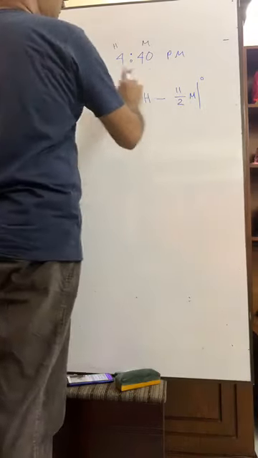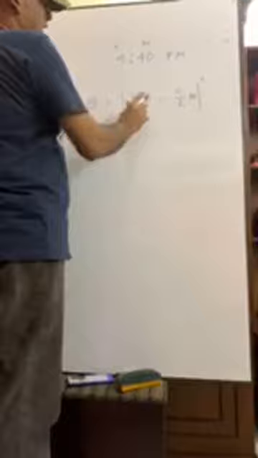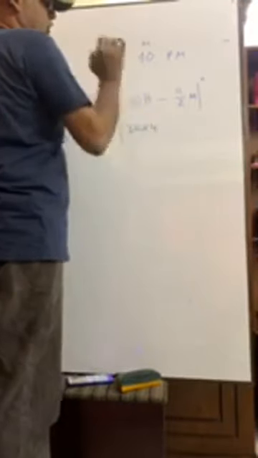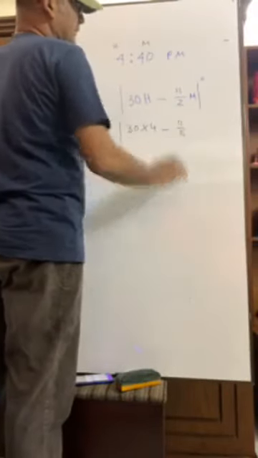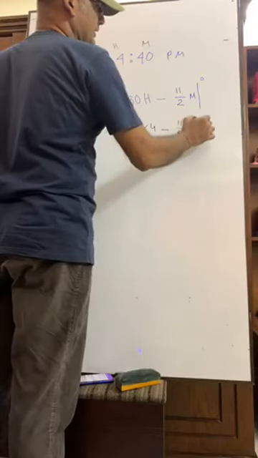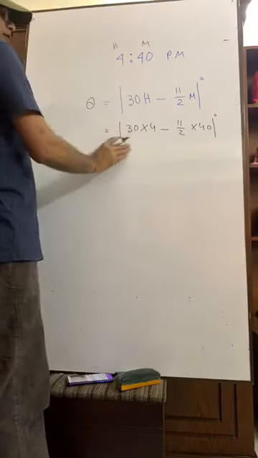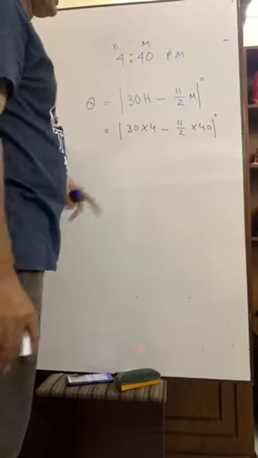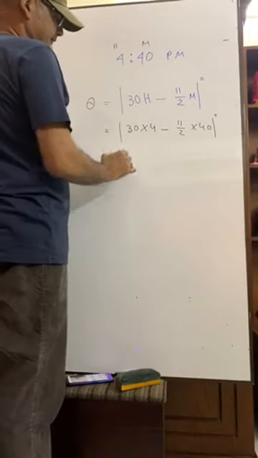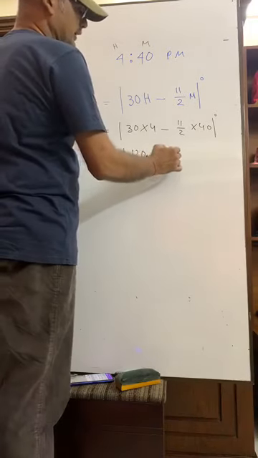That means we can write 30 hours, that means 30 into the hour, 4 hours. 30 into 4, minus 11 by 2 into minute, and minute means what? 40, in degrees. Have you seen? 30 times hours, hours means 4 hours. 11 by 2 times minutes, minutes means 40 minutes. Now calculate. 120 minus 220.